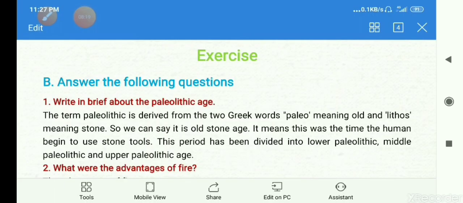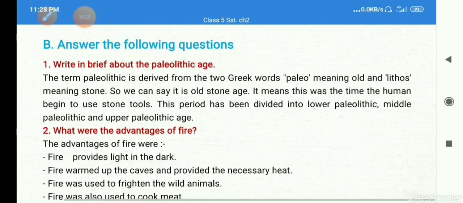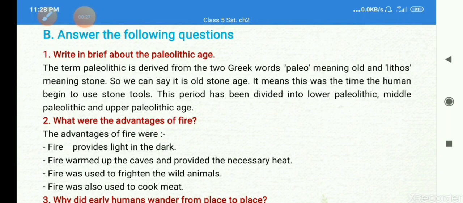Now we are moving to the exercise part. Question number B we will do now. Answer the following questions. All of you please write these question answers in your notebook and learn them by heart.